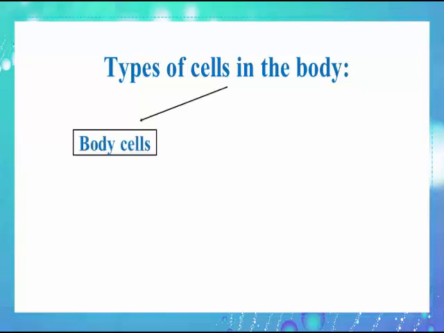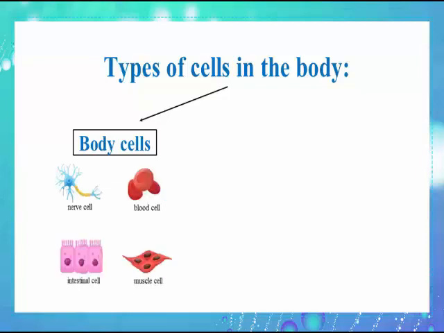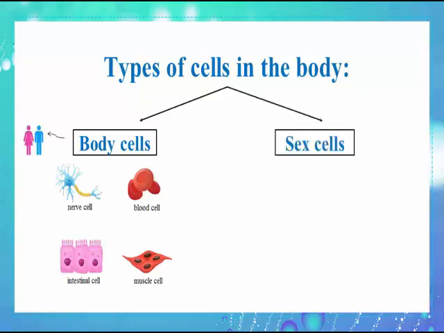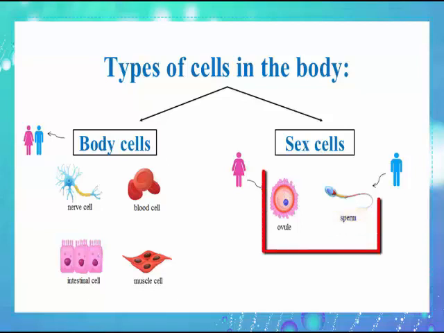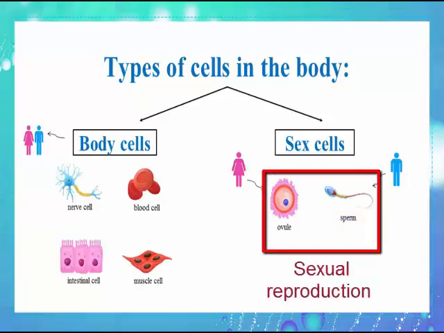There are two types of cells. Body cells, such as nerve cells, blood cells, intestinal cells, and muscle cells. All these cells are common in the male's and female's bodies. The second type is sex cells, like the ovule and the sperm. These cells are not common between the male's and female's bodies. The ovule is present in the female's body, however the sperm is present in the male's body. So, sex cells are involved in sexual reproduction.